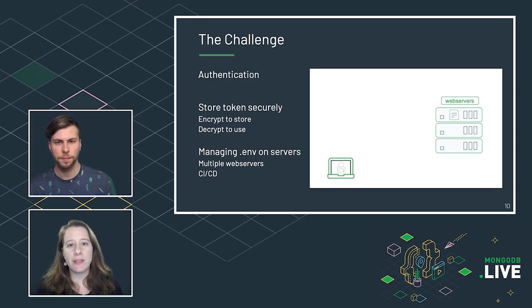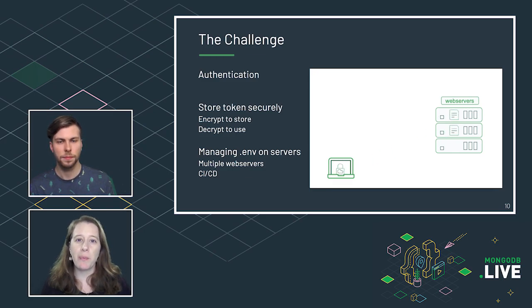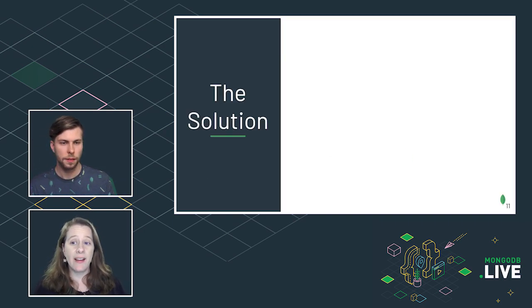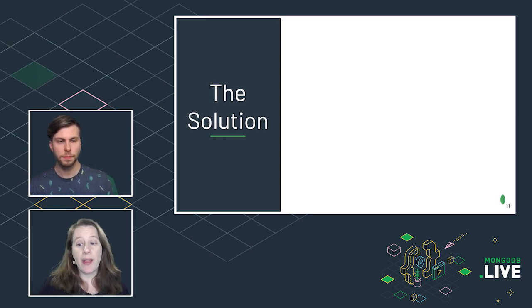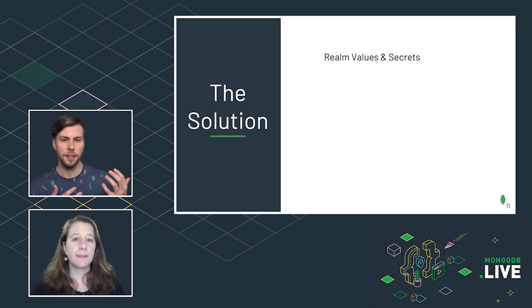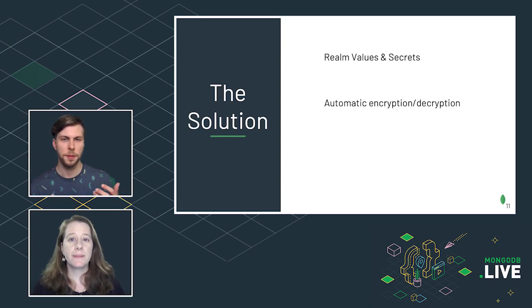And I've worked with these systems before, and there are systems that'll do that for you, but the easiest way is not to have that and not to have to do it at all, right? And so the good news is that Realm can store environment variables. They're called values, including securely storing what they call secrets, like this private token. Well, that sounds great, Shiri, because it provides us this way of automatically encrypting and decrypting those tokens, so we don't have to worry about writing that logic ourselves.